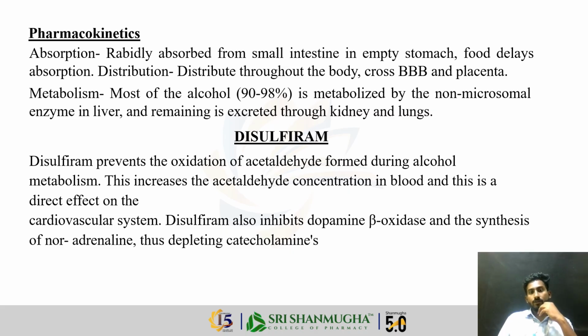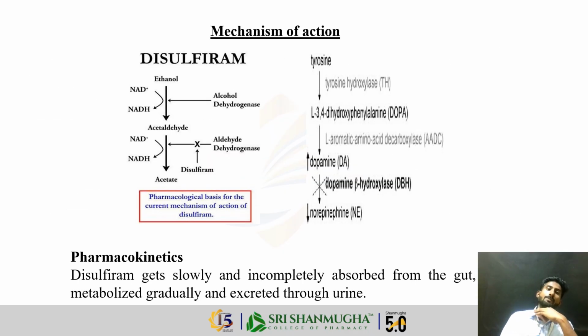Disulfiram also inhibits dopamine beta oxidase and the synthesis of noradrenaline, depleting catecholamines. In the flowchart, ethanol is converted into acetaldehyde, and then acetaldehyde is converted to acetate.